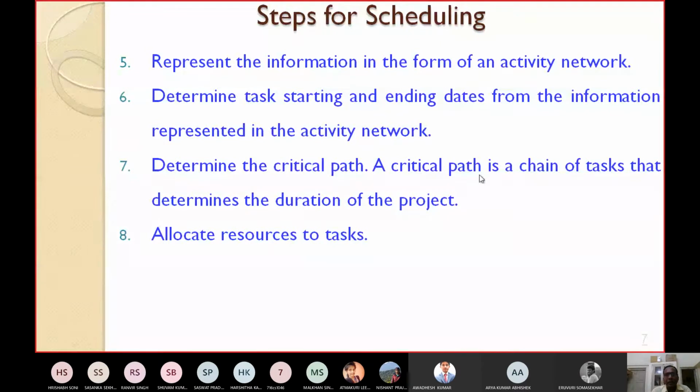So after identifying the critical path, then you can allocate the available resources to the different tasks. These are the steps you need to follow for project scheduling.